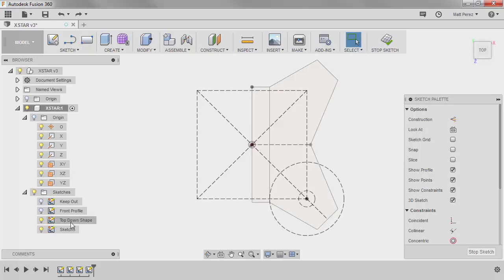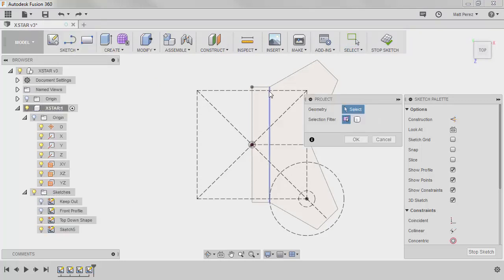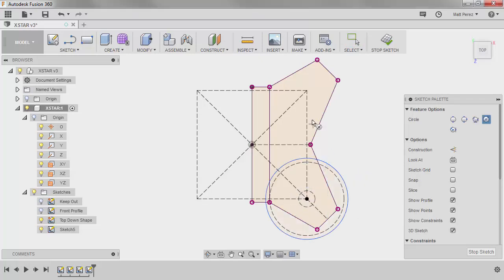In order to do this, we're currently editing sketch 5. Under our sketch dropdown, we have project include and project, which is the letter P. This will allow me to bring in information that I want to have in this sketch. I'm going to go ahead and bring the center line in as well. And I want to bring this line in as well and say OK. I'm also going to go ahead and draw circles here as well as here.